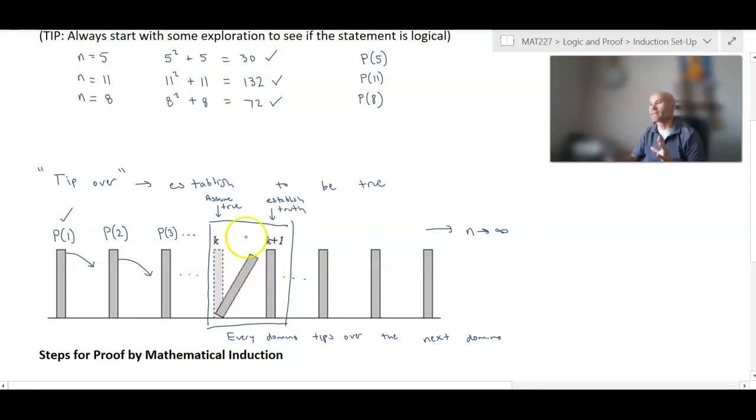So the way this is drawn, it makes it look like k is somewhere down in the middle of the sequence, but that's just the visual of what we're doing here. All we're trying to say is that if you have one domino that can be tipped over and you can guarantee that it tips over the next one, then that works for every single domino you start with.